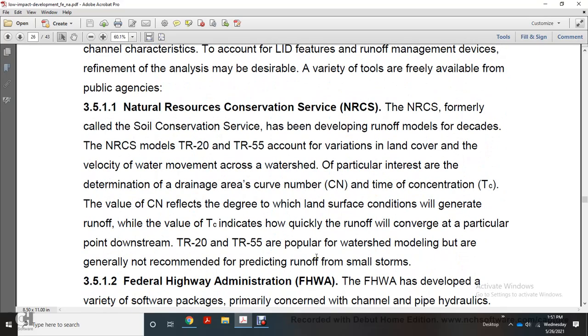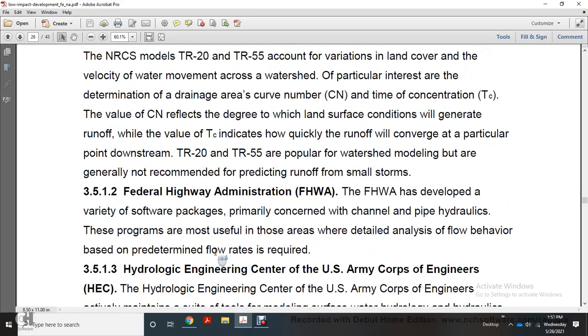Natural Resources Conservation Service. The National Resources Conservation Service, formerly called the Soil Conservation Service, developed the runoff models TR-20 and TR-55. They account for variation in land cover and the velocity of water movement across the watershed. Of particular interest are the determination of the drainage area curve number and the time of concentration. The value of the curve number reflects the degree to which the land surface condition generates runoff. The value of the time of concentration indicates how quickly the runoff converges at a particular point downstream. TR-20 and TR-55 are popular watershed models but are generally not recommended for predicting runoff of small storms.